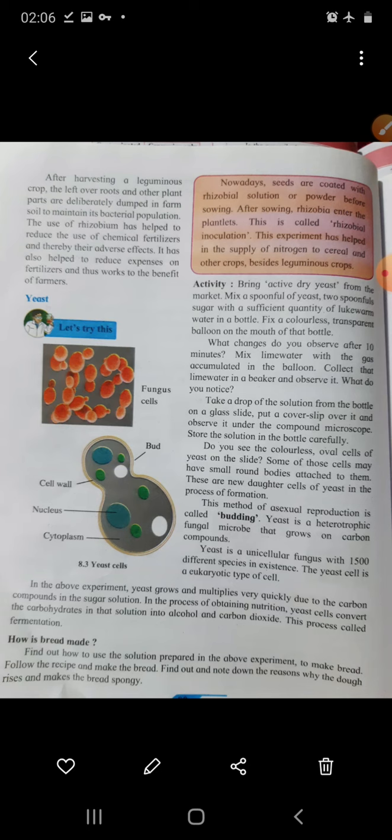Yeast and sugar. Why sugar? Because sugar contains carbohydrates, such as glucose, lactose, fructose. These are the types or forms of carbohydrates. And yeast converts that sugar into acid or alcohol in the fermentation process.